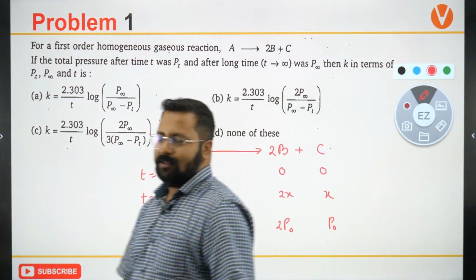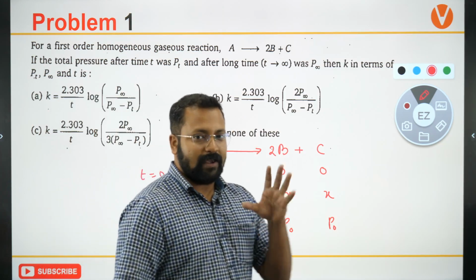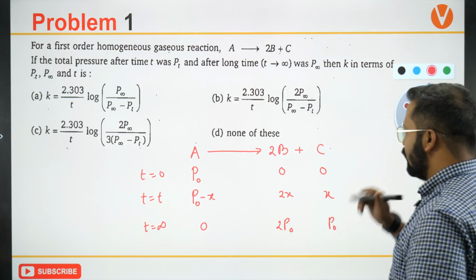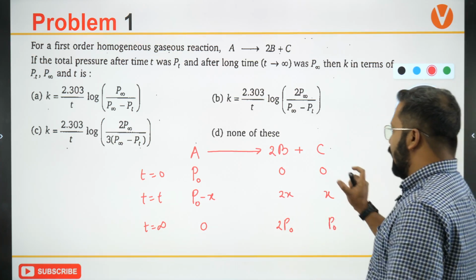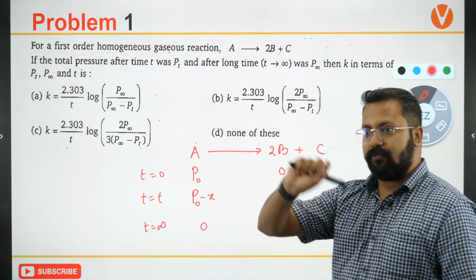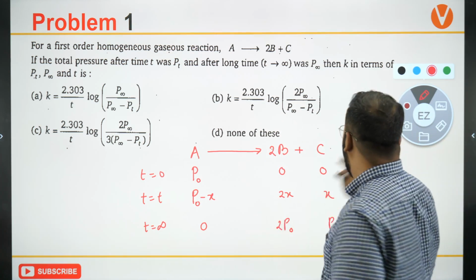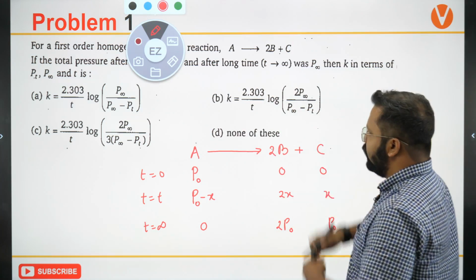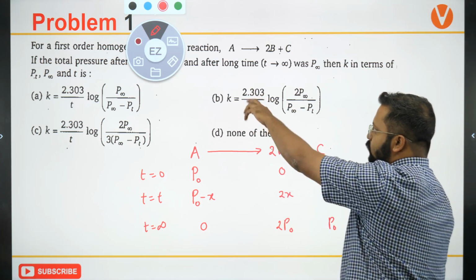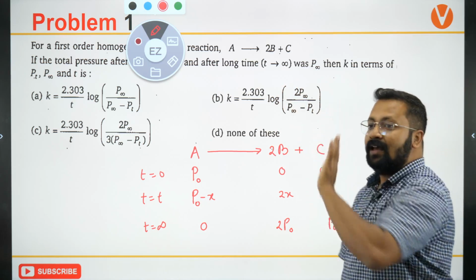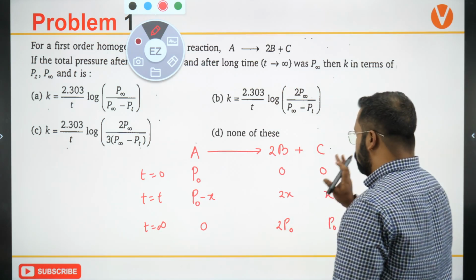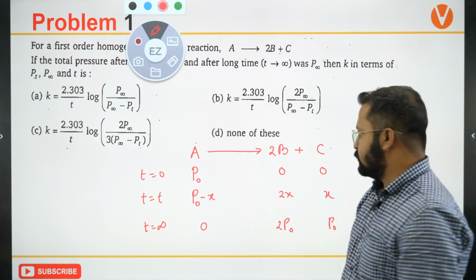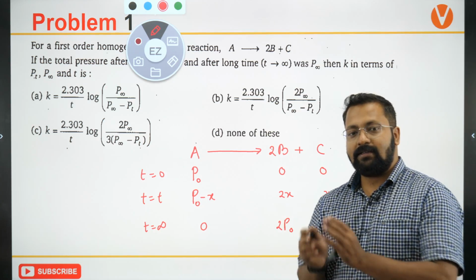In all the cases that we had discussed earlier in the topic of inferences that we can obtain from first order reaction, we had identified the fact that we just need to formulate an expression which can give us the value of a and the value of x. Because in a first order reaction, we can write K is equal to 2.303 by t log of a by a minus x. So we have to use this relation and this information to get the value of a and the value of x. Now I told you that a can be written as the initial pressure.